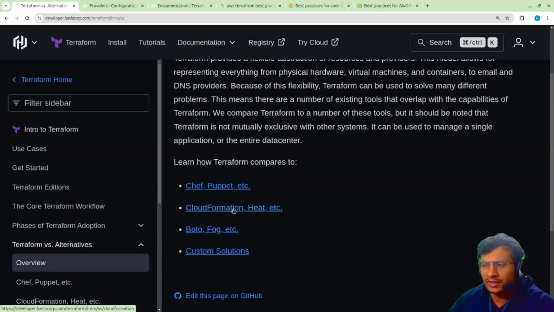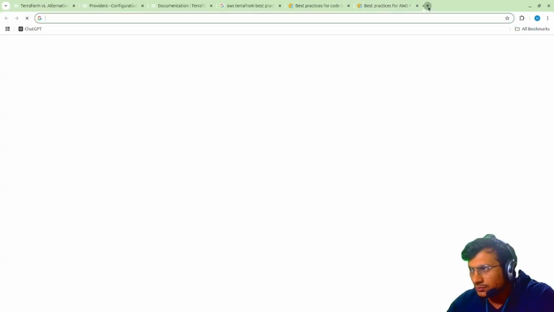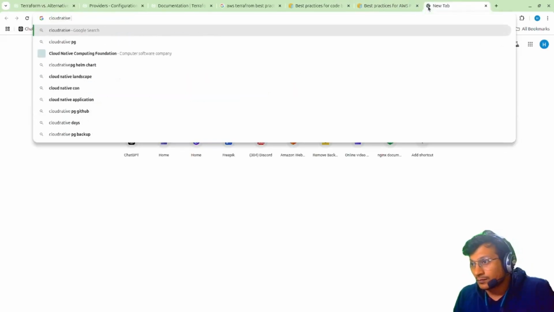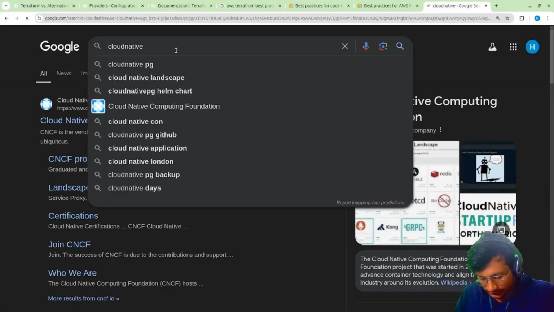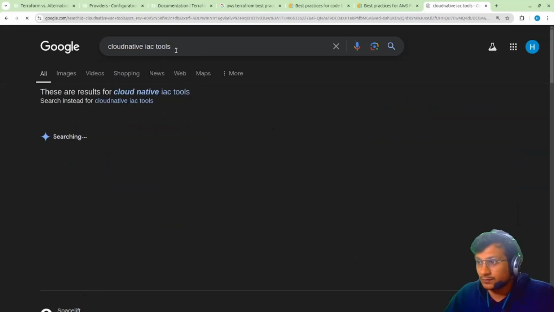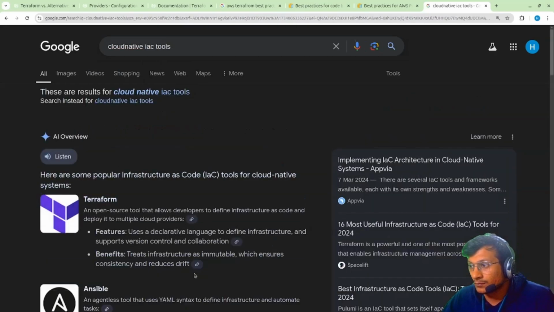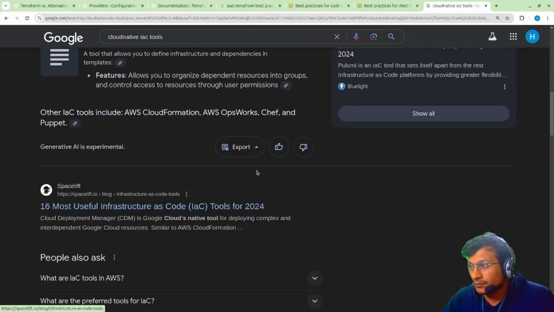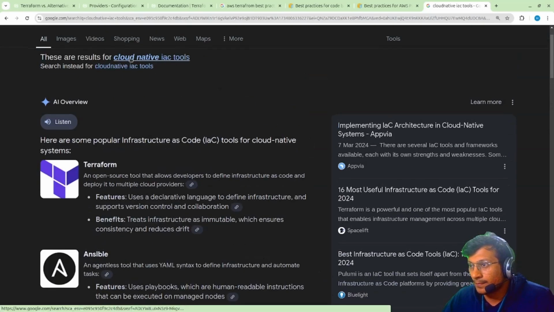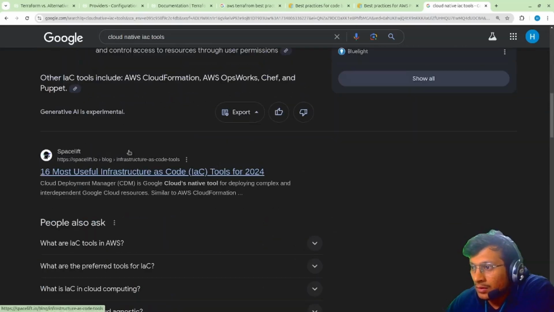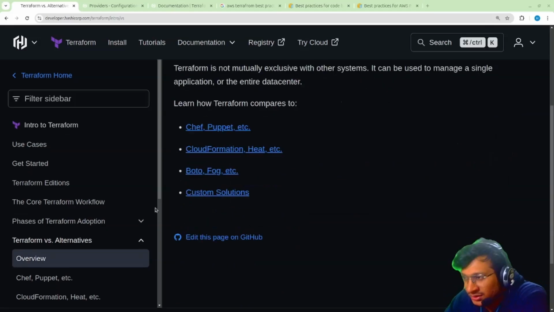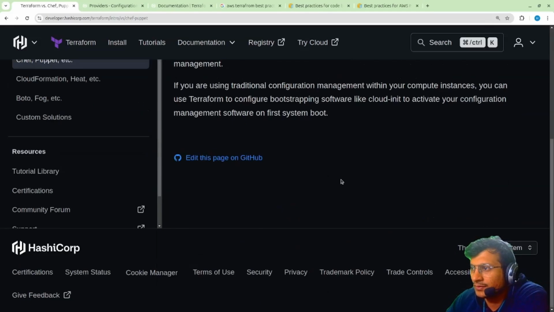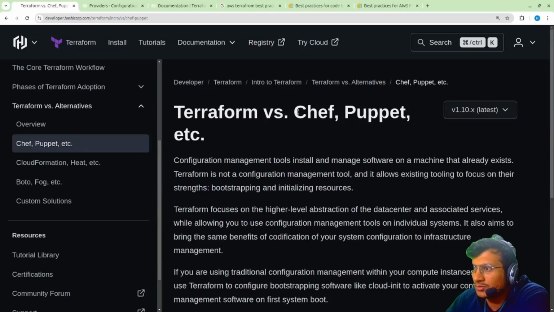Cloud native means those which are available for that particular cloud platform. So there are these services: Ansible, Puppet, Chef. These are the configuration management tools.